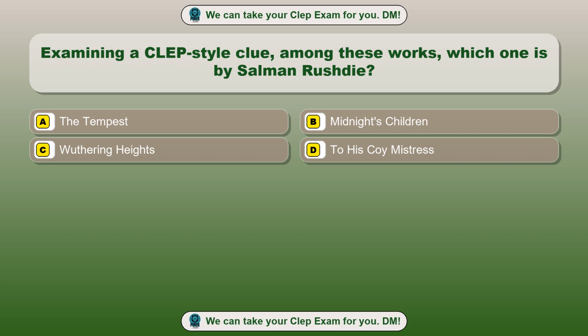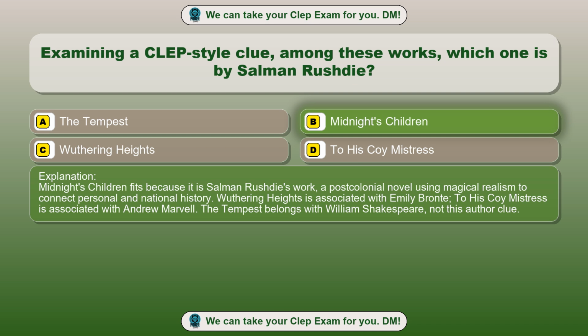Option A, The Tempest. Option B, Midnight's Children. Option C, Wuthering Heights. Option D, To His Coy Mistress. The correct answer is option B, Midnight's Children. Midnight's Children fits because it is Salman Rushdie's work, a post-colonial novel using magical realism to connect personal and national history.